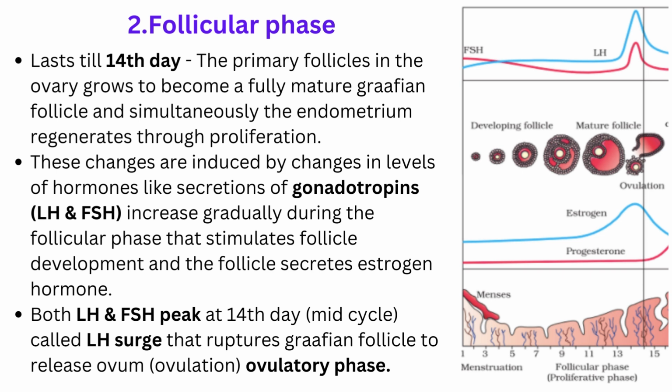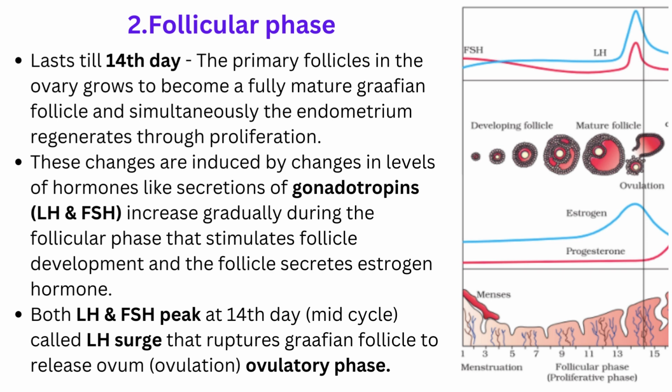What is proliferation? A rapid growth of the cells. These changes are induced by changes in the level of hormones like gonadotropins, luteinizing hormone and follicle stimulating hormone, which increase gradually during this follicular phase. That stimulates follicle development, and the developed follicle secretes estrogen hormone.